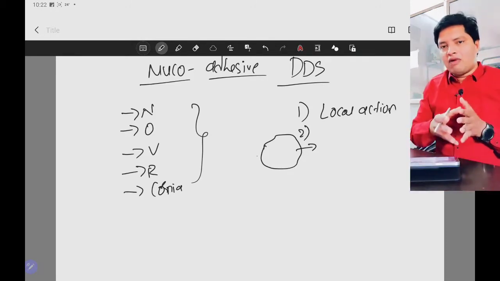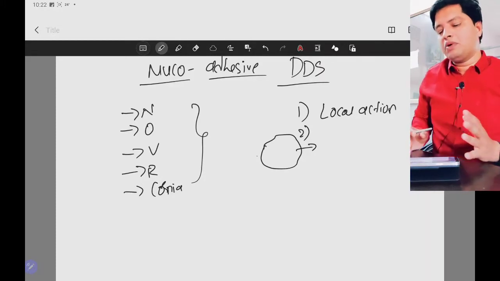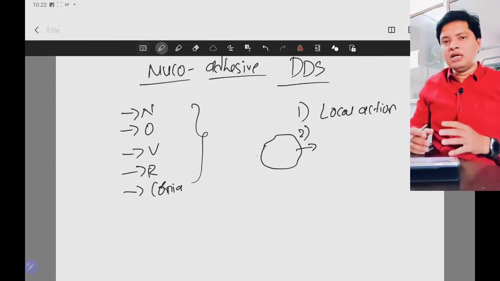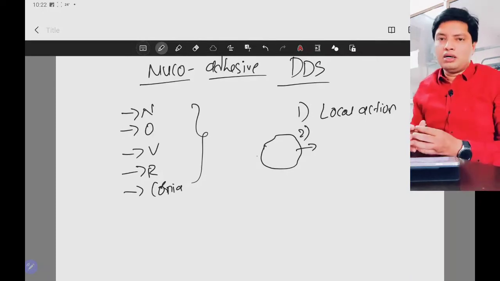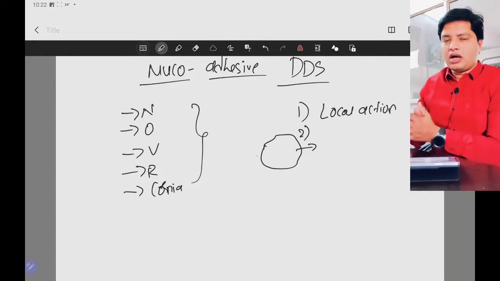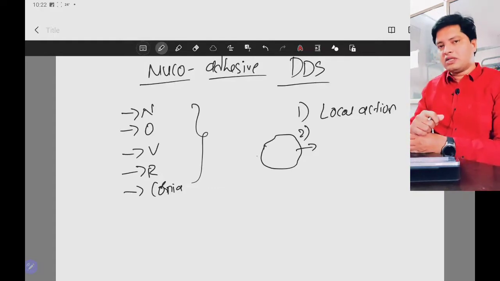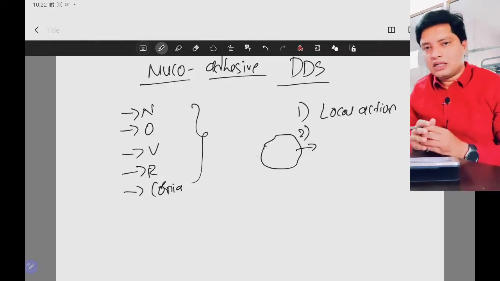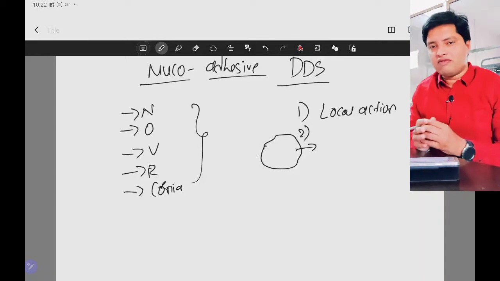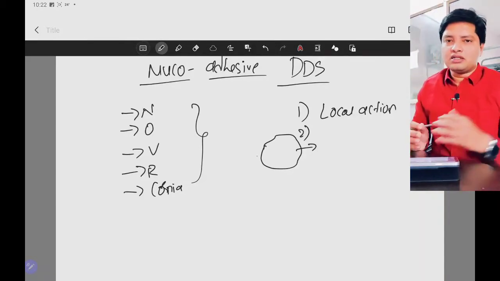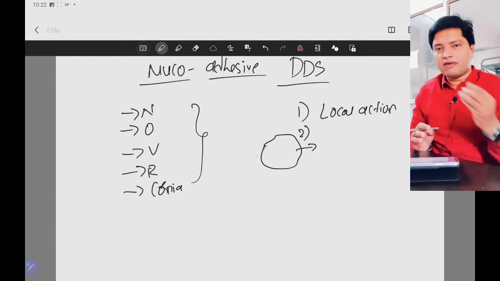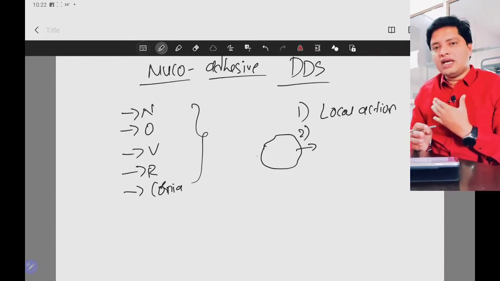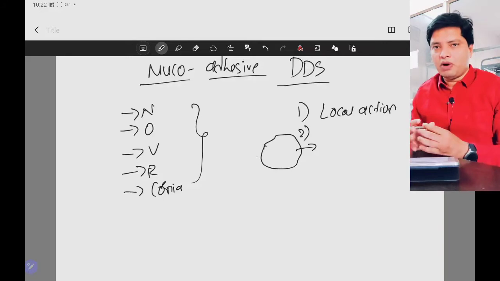I am comparing the advantages which I am speaking about for the mucoadhesive drug delivery system in comparison with the oral conventional dosage form. In the oral conventional dosage form, the drug will go into the GIT, it will undergo first pass metabolism.